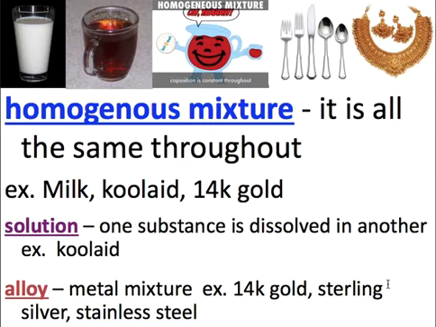Right? So homogeneous mixtures are the same throughout the mixture. What that means is that when you look at something like milk, it looks the same. If you take a spoonful of milk and then take another spoonful of milk, those two spoonfuls should look identical. Same thing with Kool-Aid. Same thing with your spoons here and your knives, right? Stainless steel is actually a mixture, but to us it looks like one substance because it's so uniform. It's so evenly mixed. It's perfect, right? So again, examples: milk, Kool-Aid. Yeah, the Kool-Aid man. Gotta love that guy.